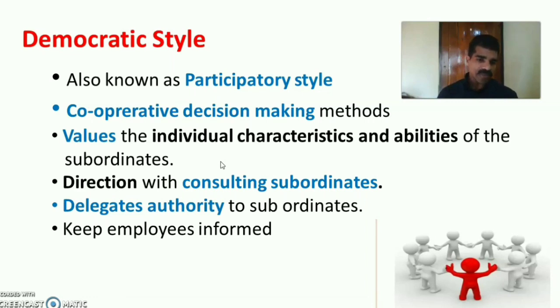In the democratic style, the leader will value and respect the individual characteristics and abilities of the subordinates. Direction is given by consulting the subordinates. Then the leader delegates authority to the subordinates, so responsibility and authority are delegated among the employees. Each employee will be given a particular responsibility. Then all the decisions that have been discussed and taken are kept informed to the employees.